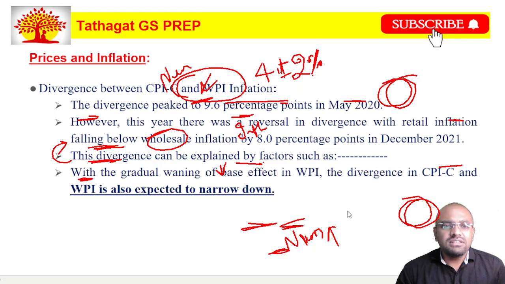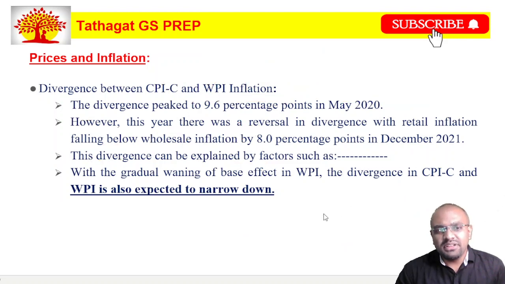So the next slide says why there is the divergence between the CPI-combined and WPI inflation. That is what I just said, that there are different sets of criteria when we calculate the CPI and WPI. That is why there is this difference. And the government is of the opinion that the CPI-combined and WPI inflation will also come down in the future. Friends, here we have to see the difference between the CPI and WPI.